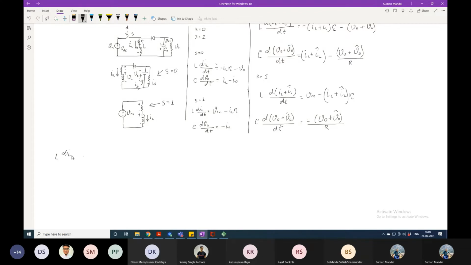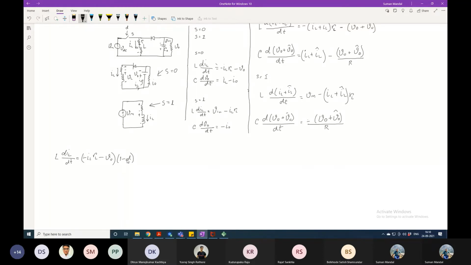L di/dt will be equal to the DC components times 1 minus d. Yes.